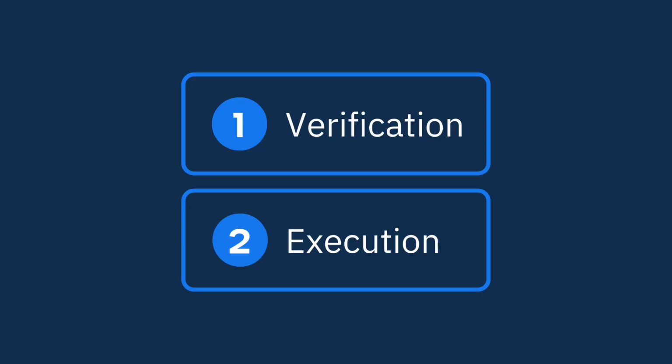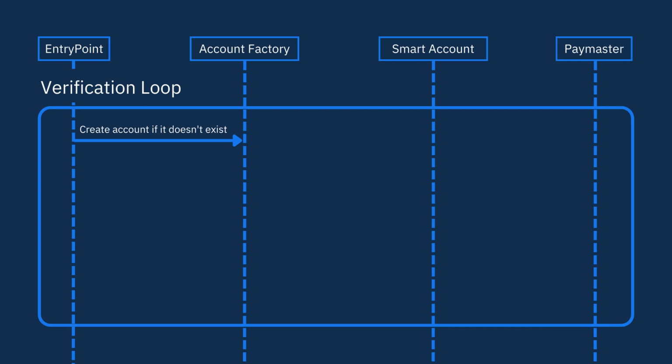Now, this is where things actually happen on-chain. The entry point has two phases, verification and execution. It first enters the verification loop, where it checks that the user operation is legitimate. Now, at the beginning of this loop, the entry point checks if the sender account exists. If not, it will create it using the init code. It then verifies that the user operation is accepted by the sender by calling the validate user op function in the sender contract.